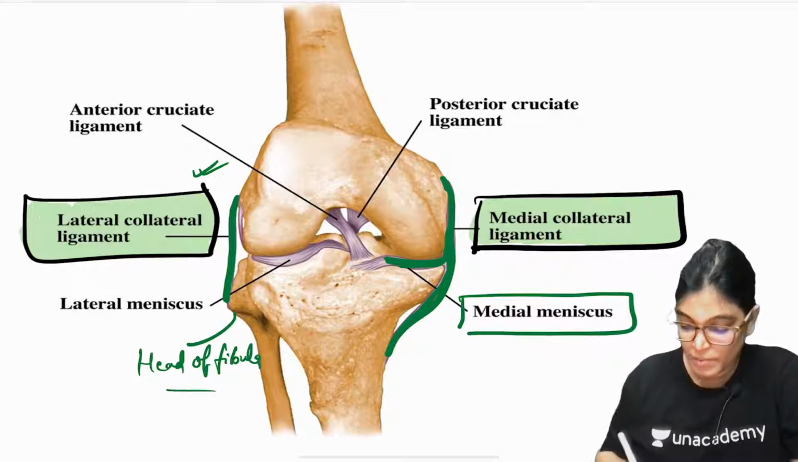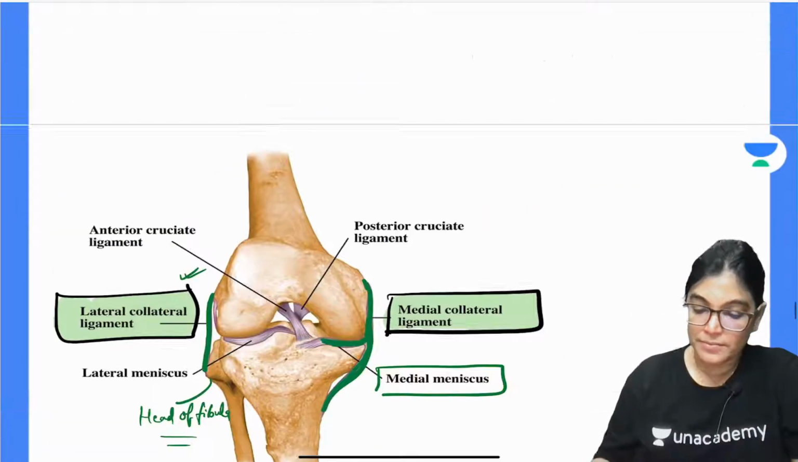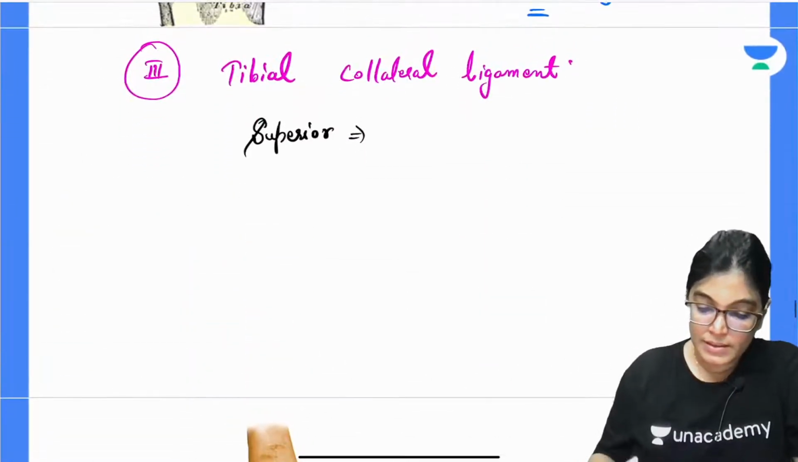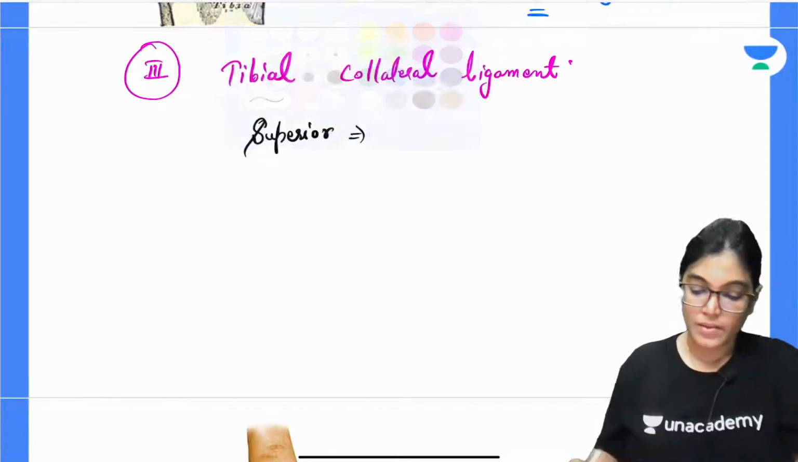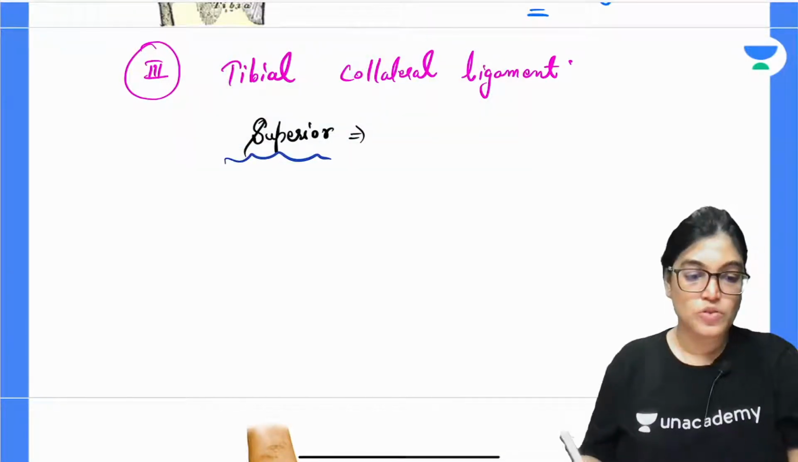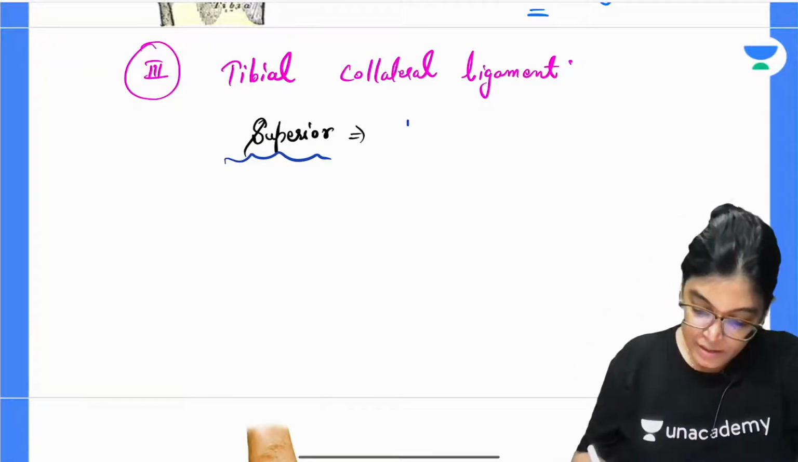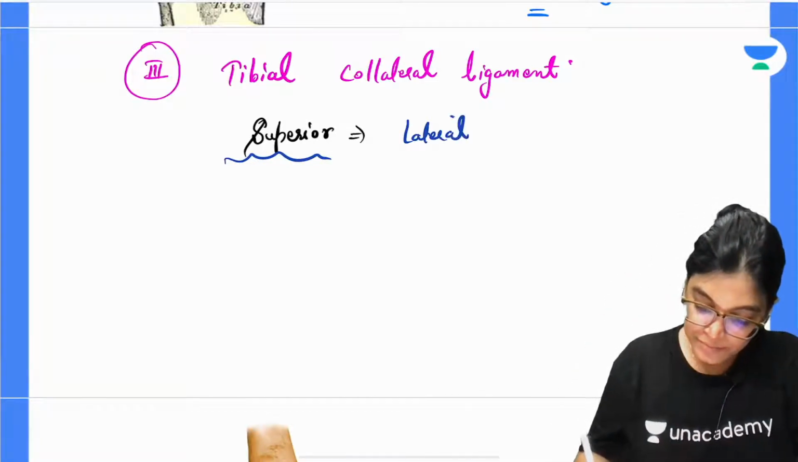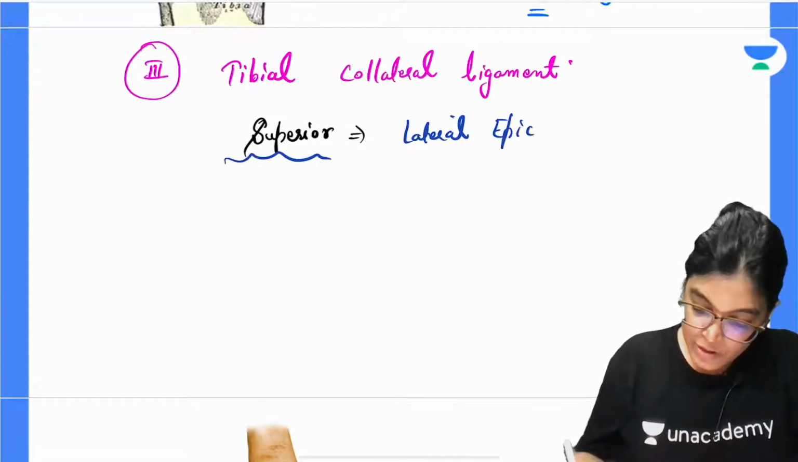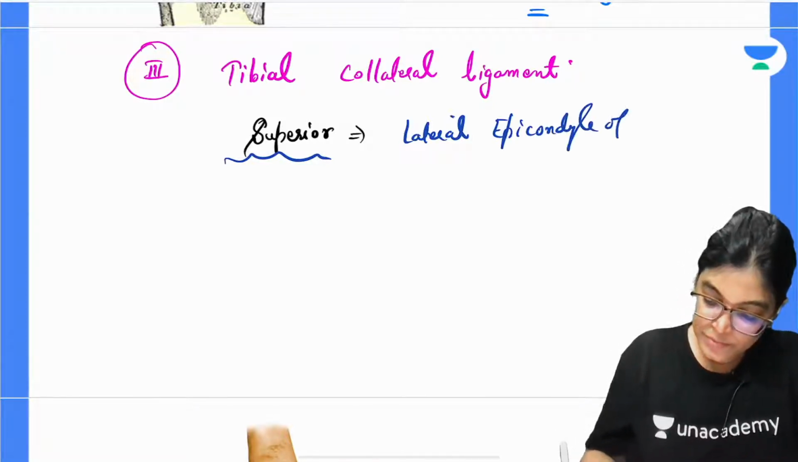So it is not having two parts. So let's write the same thing. Tibial collateral ligament. Superior attachment. So superiorly it is attached to the lateral epicondyle of femur.